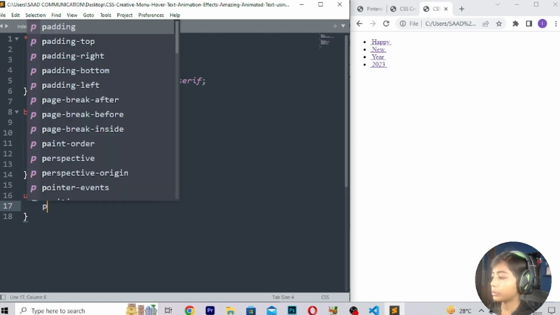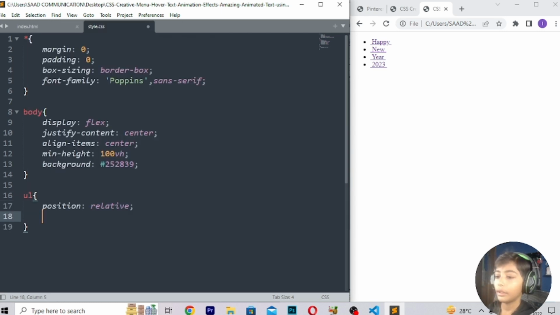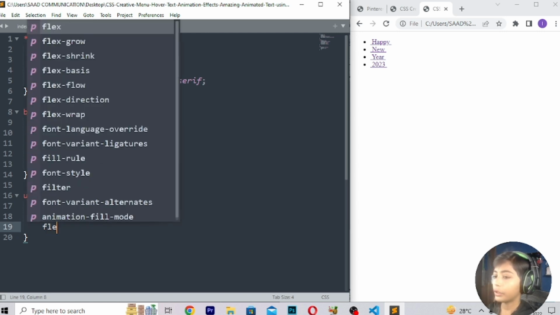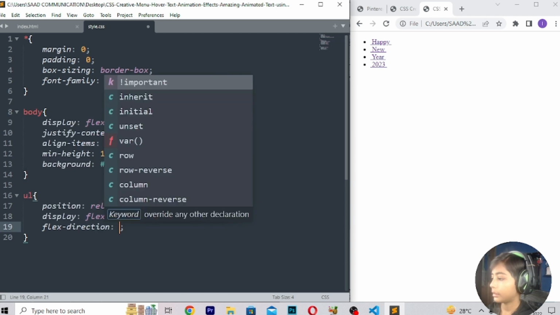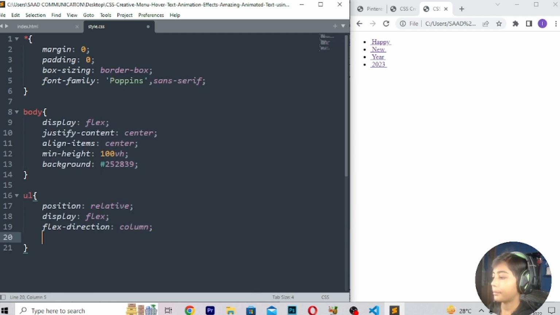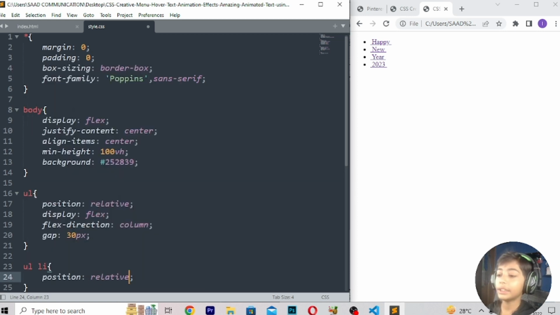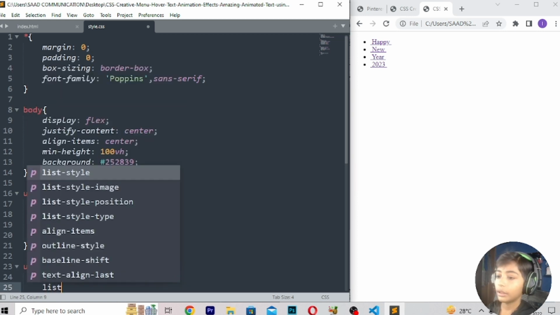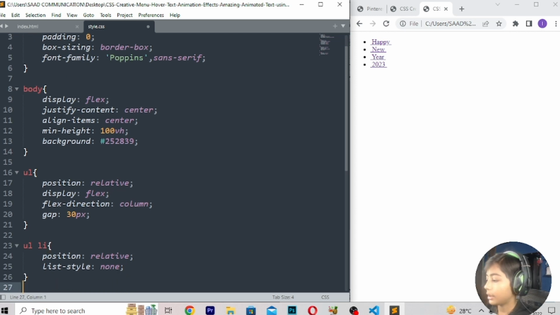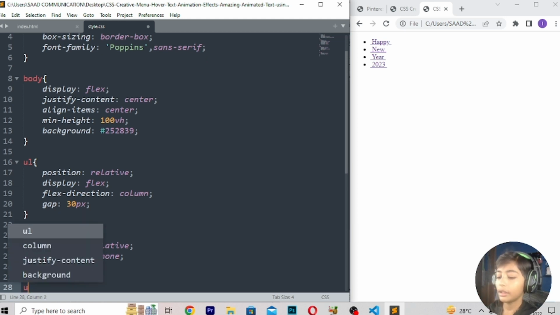The position should be relative, display flex, flex-direction column, gap 30 pixels. Then ul li, position relative, list-style none. And now the body work is done. So now here we can write the next rule.